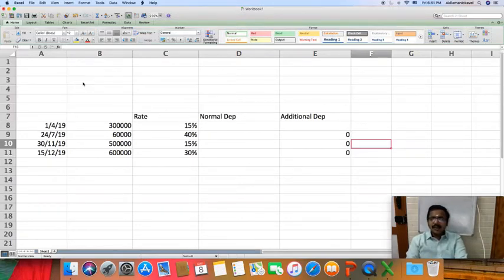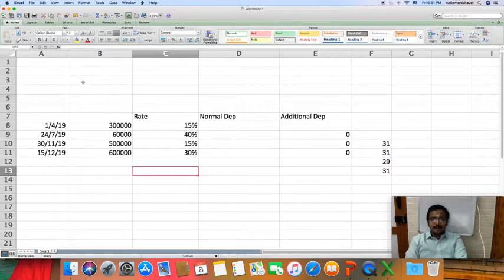So how many days has this asset been used? It is 30/11. So in December it is 31, in January it is 31, and in February 2020 it is 29. And be careful here: February 2020 has 29 days, since it is a leap year. Okay. And in March it is 31, so the total is 122 days. So for this we should charge only 50% depreciation. Since even 30/11 gets 50%, 15/12 also gets only 50% depreciation.